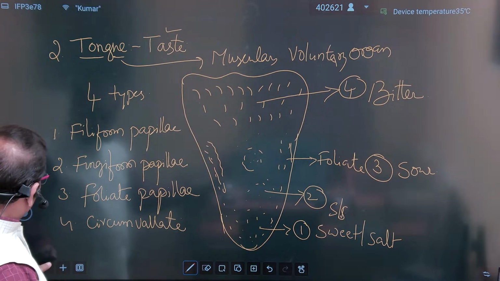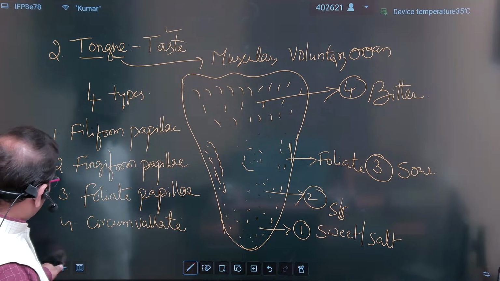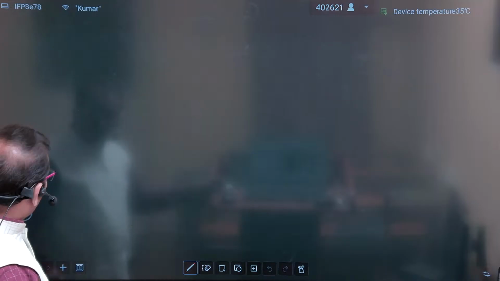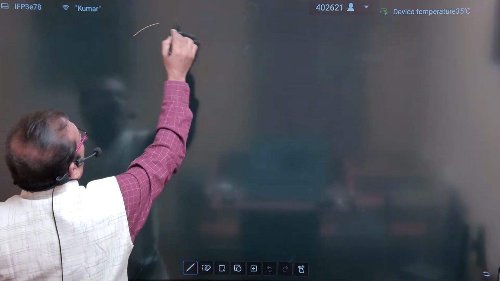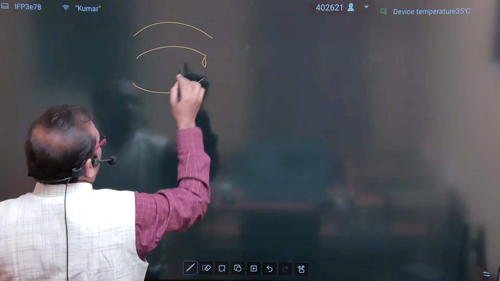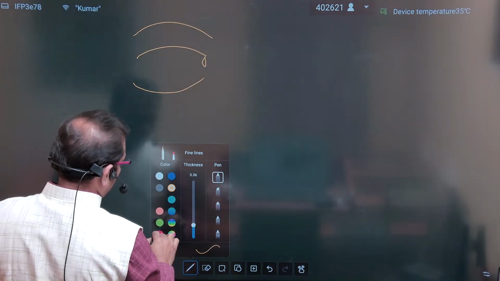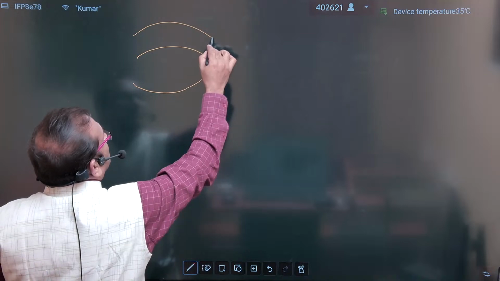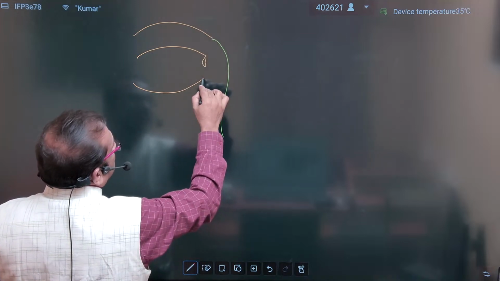Okay, and next, after the tongue, we enter into the pharynx area. So this is the pharynx.